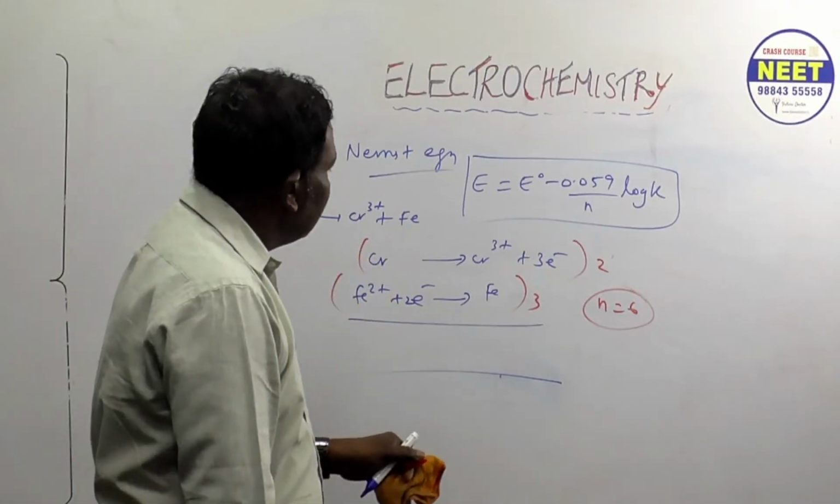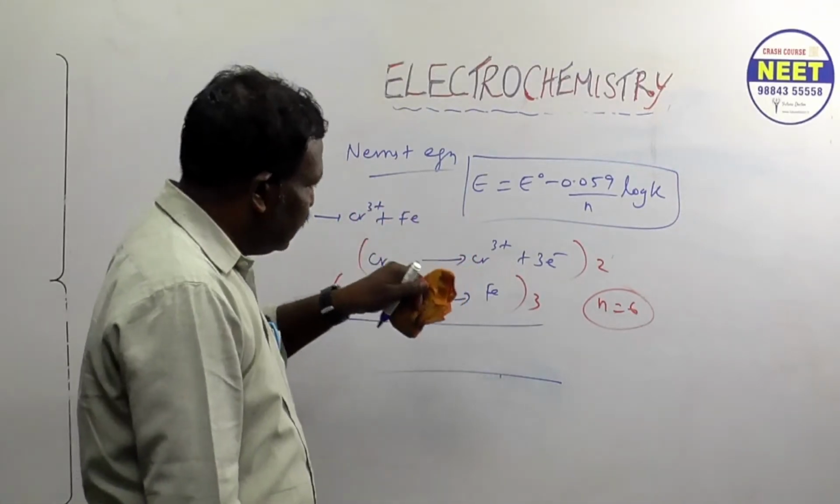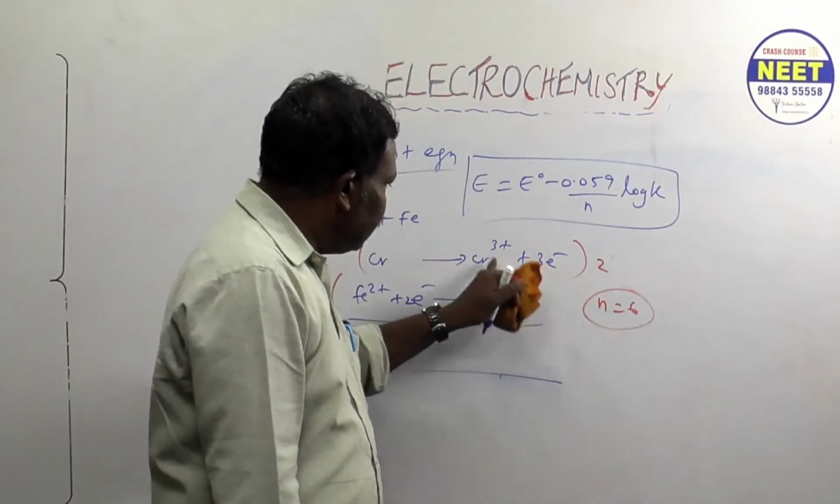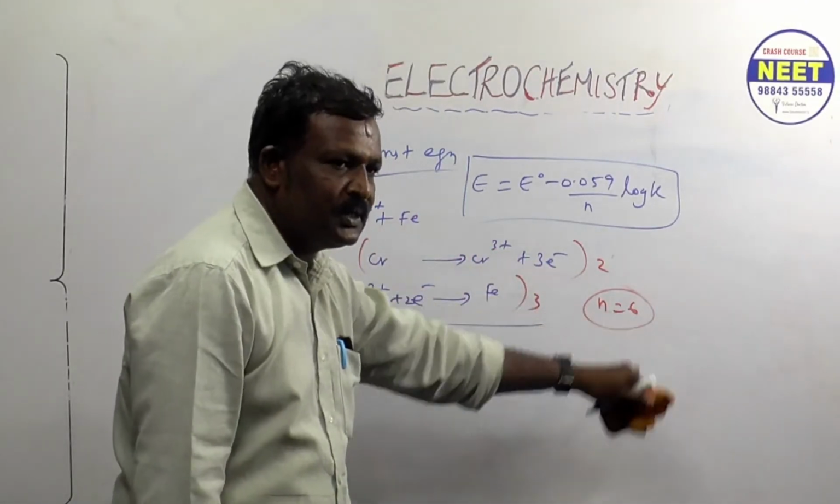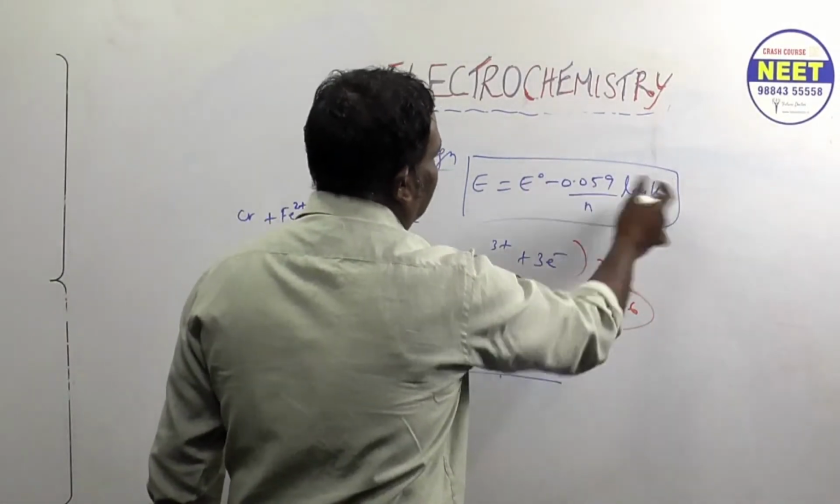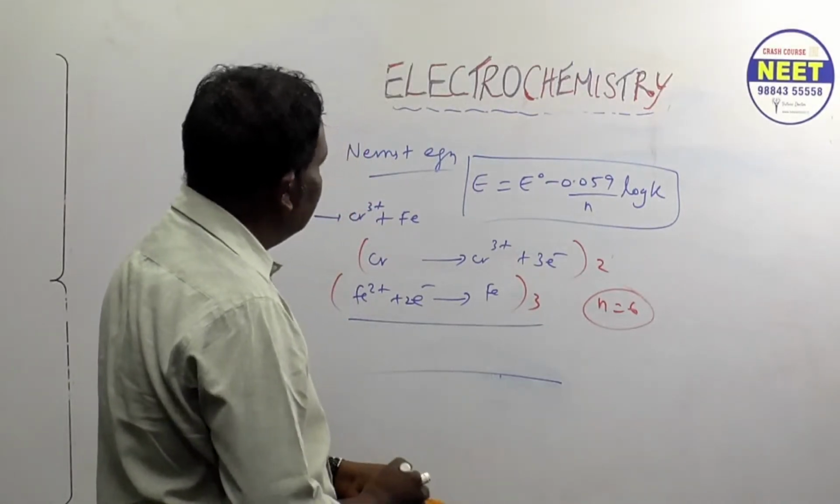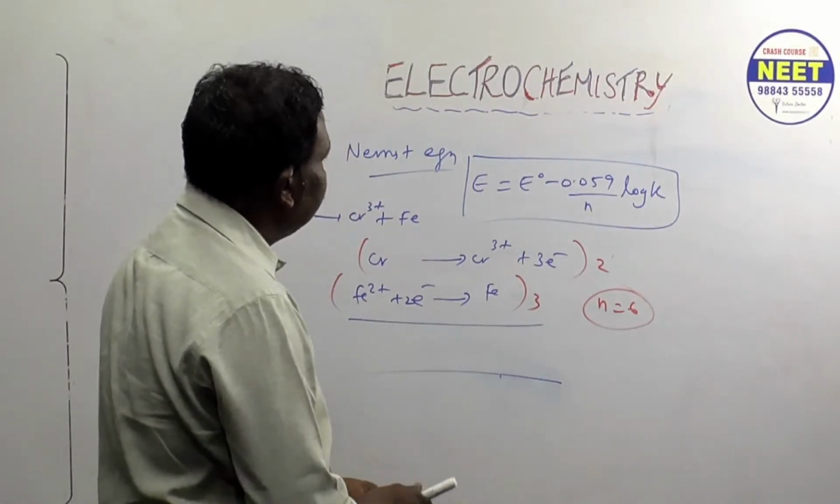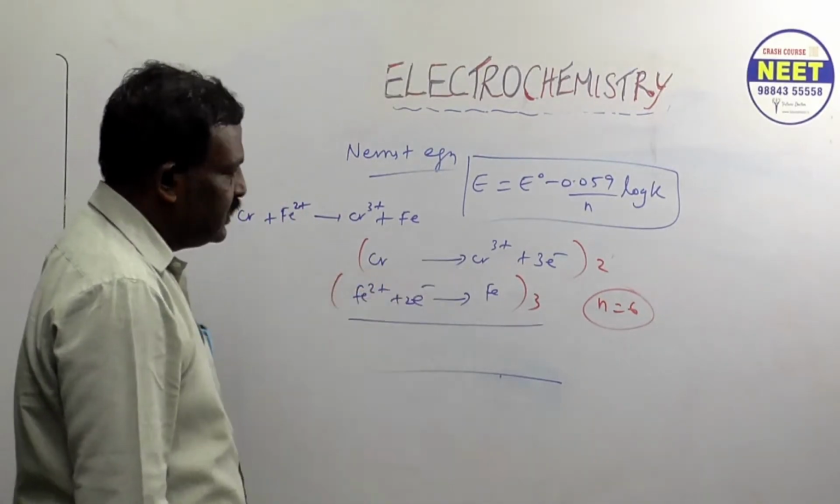Okay. So this also just go through. Always simple questions they won't ask. If this is 2+ and this is 3+, mostly n will be 6. Okay, understood? Right. So if they give everything, you can substitute and get the answer. You practice sums based on the Nernst equation. Just note down how n is equal to 6 comes.